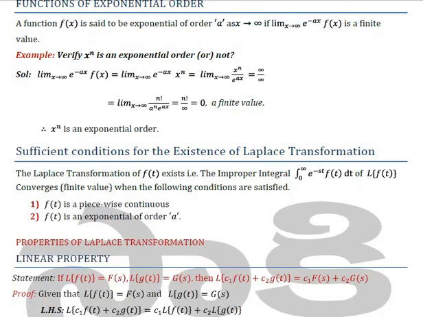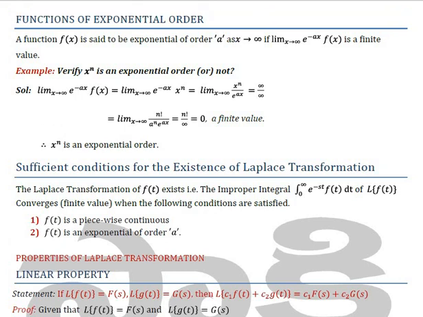Then we will move to the next part, that is functions of exponential order. A function f(x) is said to be of exponential order a as x tends to infinity if the limit as x tends to infinity of e to the power minus ax f(x) is a finite value. If you want to illustrate that definition with an example, we will take this example: verify whether x to the power n is of exponential order or not. For that you have to put in the formula, that is the limit as x tends to infinity of e to the power minus ax f(x), with f(x) replaced by x to the power n.